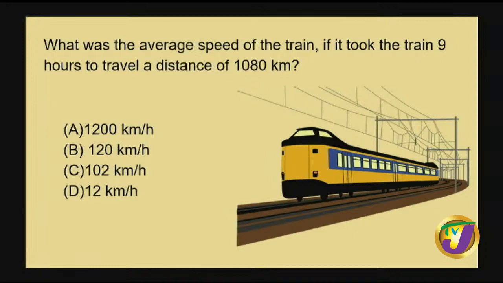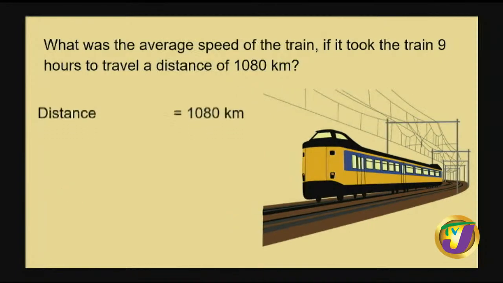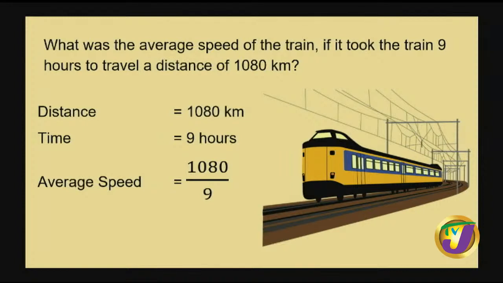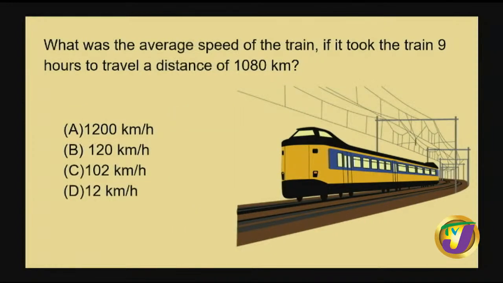So here goes. We know our distance, 1,080 kilometers. We know our time, 9 hours. And as you would have said, we would have divided our distance by our time to find out what our average speed is, which would have given us 120 kilometers per hour. Right. But guess what? In looking back at our responses, yes, we would have arrived at our answer. But there's something key to note here.